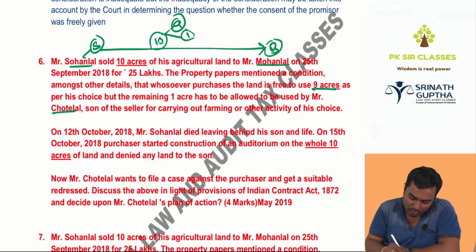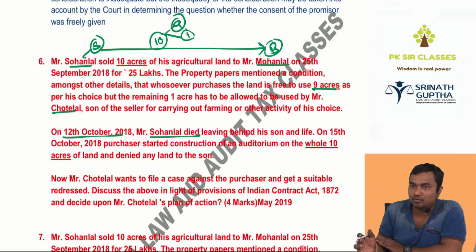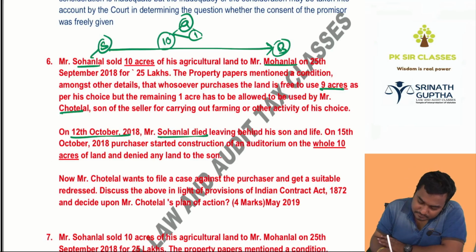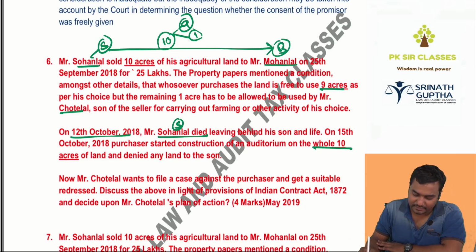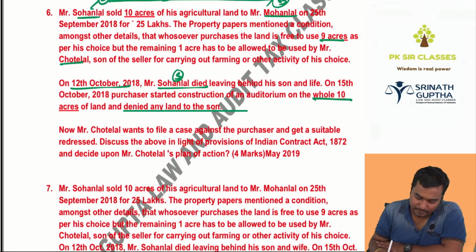Then on 12th October 2018, Sohan Lal died. Who died? The seller, leaving behind his son and wife. On 15th October 2018, the purchaser started construction of an auditorium on the whole 10 acres of the land and denied any land to Chote Lal. Now, Chote Lal wants to file a case against the purchaser and get suitable redressal. Redressal means solution. Discuss in the light of the provisions of the Indian Contract Act.